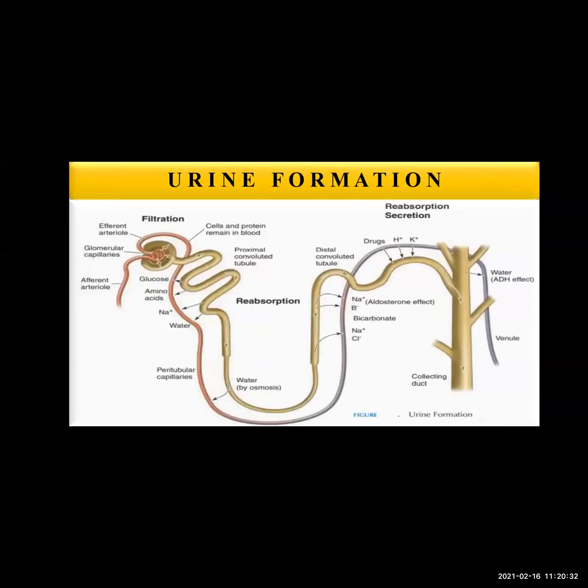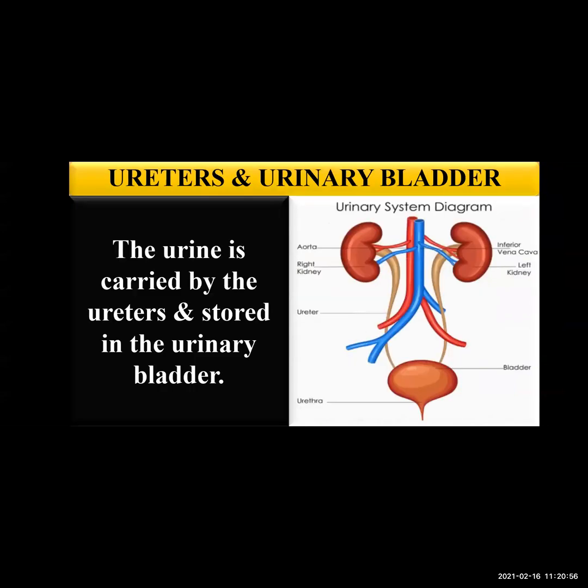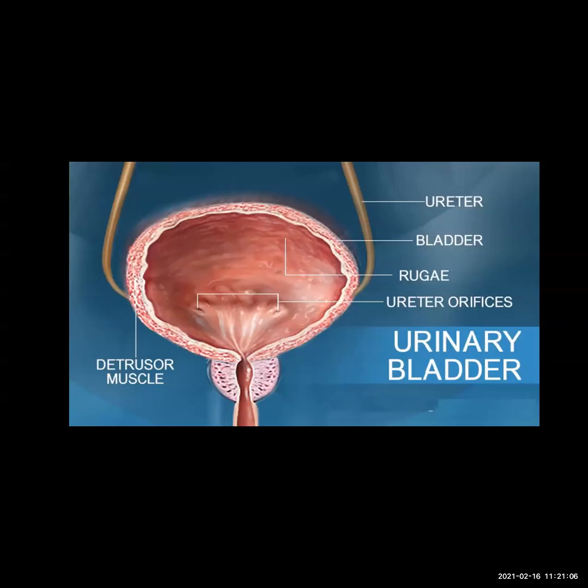Urine is formed from the remaining solution which is full of waste material. The urine is carried by the ureters and stored in the urinary bladder. Once the filtration is done, the urine is formed from the remaining solution which is full of waste material, and then this urine is passed to the ureters and stored in the urinary bladder. Afterwards, urine is given out through the urethra.